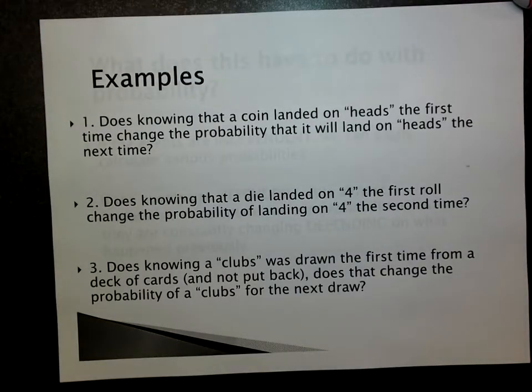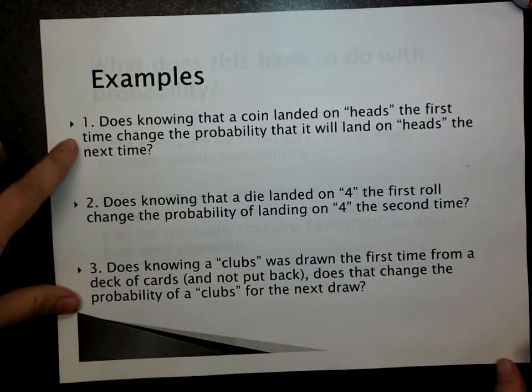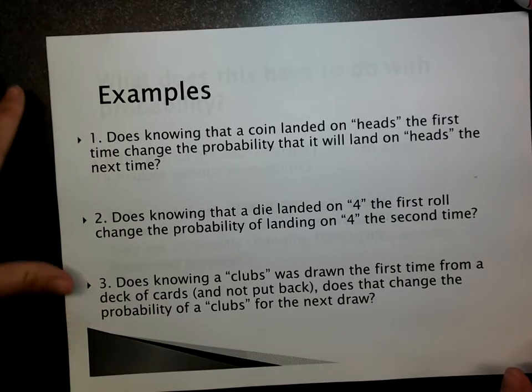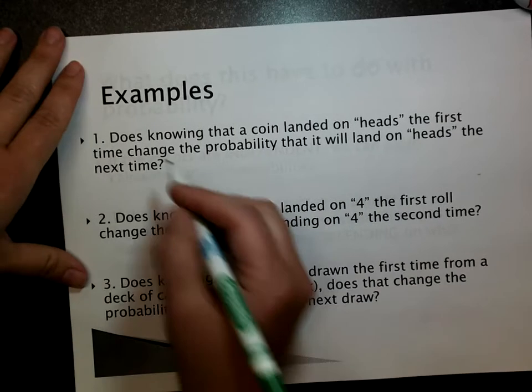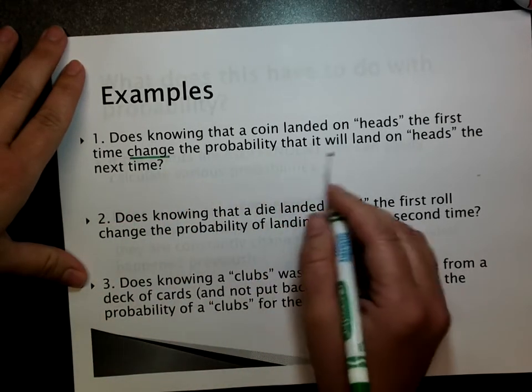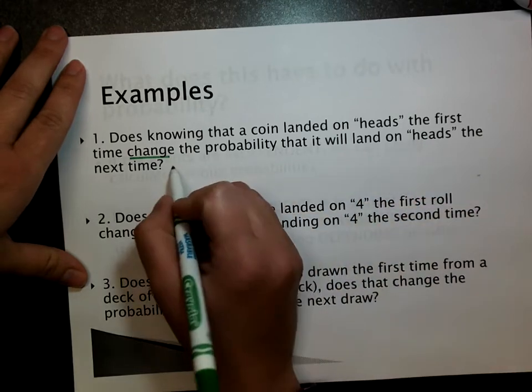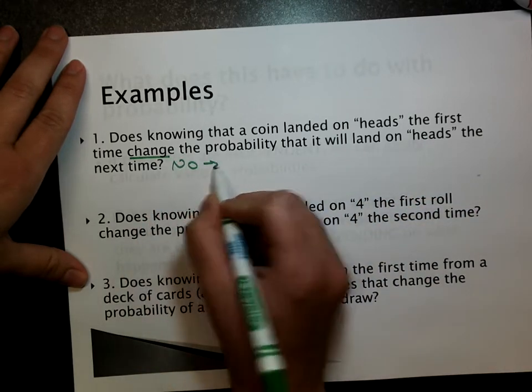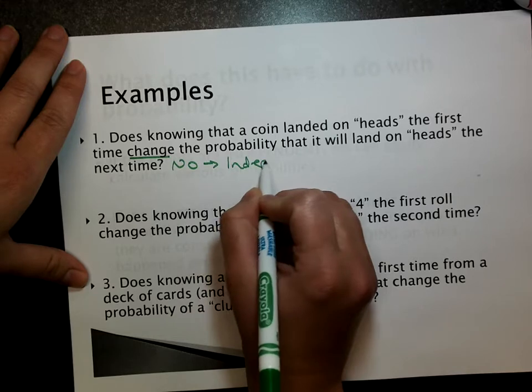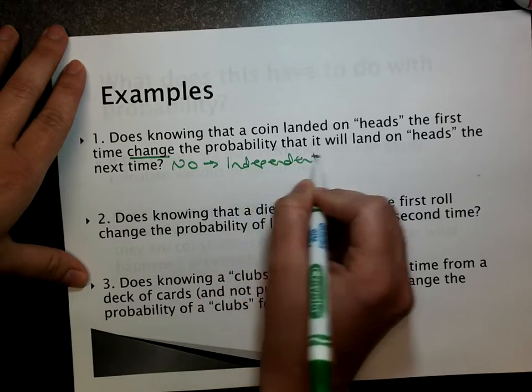So here's some examples. First question, does knowing a coin landed on heads the first time change the probability that it will land on heads the second time? No. If the answer is no, you have independent events.